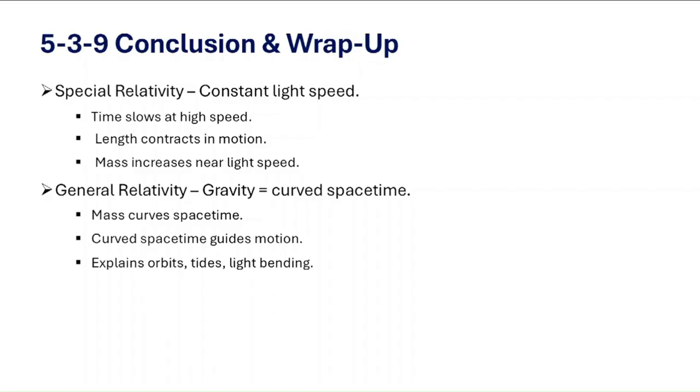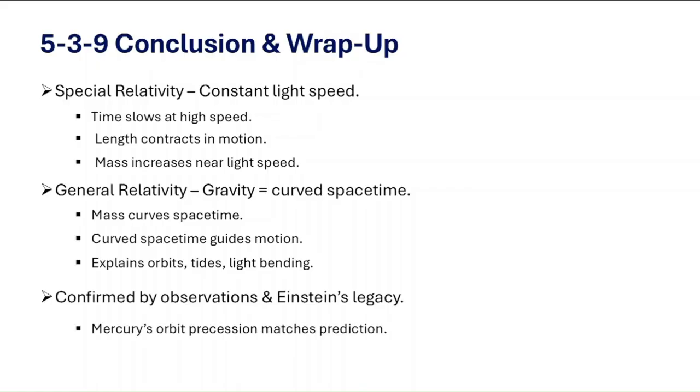So, this unifies everything. The same principle explains why planets orbit, why tides occur, and why starlight shifts during an eclipse. And Einstein's theories are not just abstract, they make precise predictions which have been confirmed by observations. So remember, Newton explained almost everything. But Mercury's perihelion advanced 43 arc seconds per century more than predicted. And Einstein's equations accounted for it perfectly.